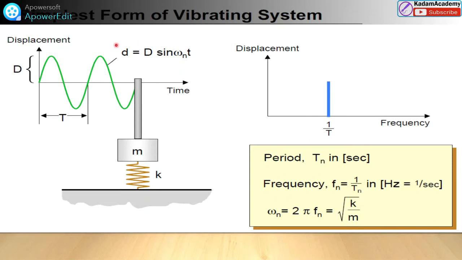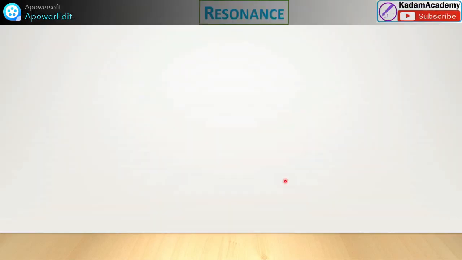t, where d is the displacement and capital D is the amplitude. We will study in detail how to generate this SHM equation from the graphical representation or vector representation. A separate video is there. Go through that video and you will get a clear idea. Okay, so this is a terminology video. The period and frequency we have already studied.